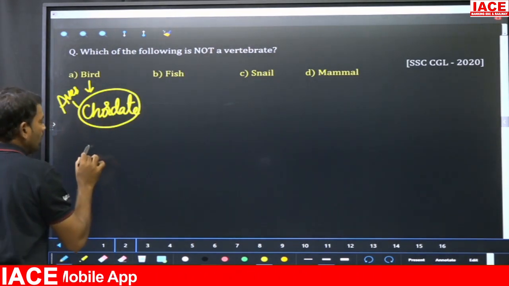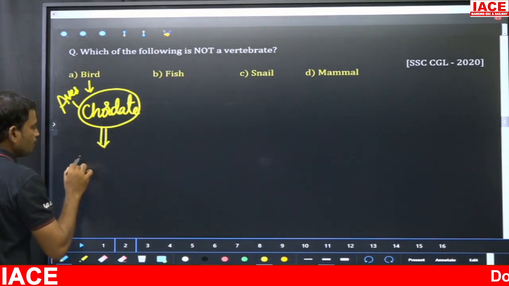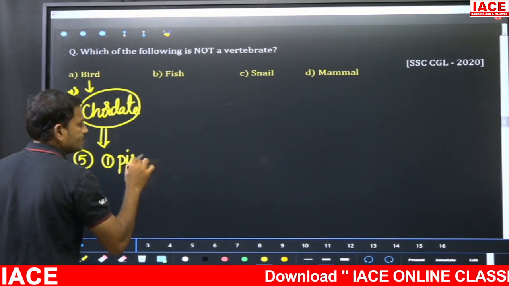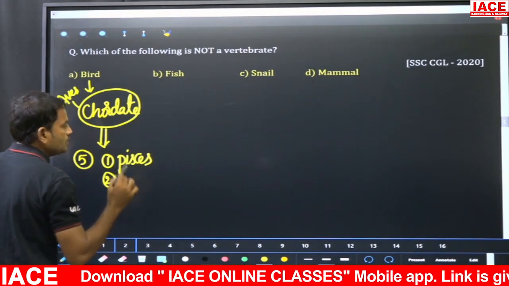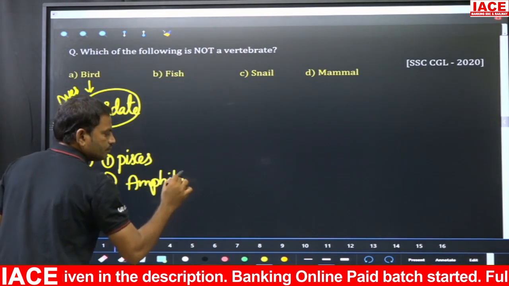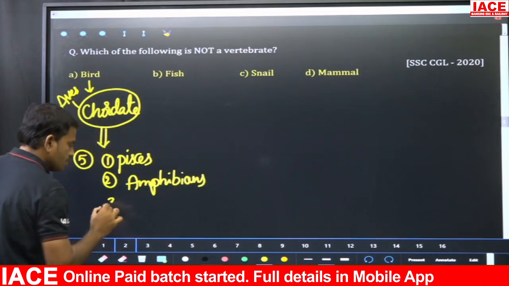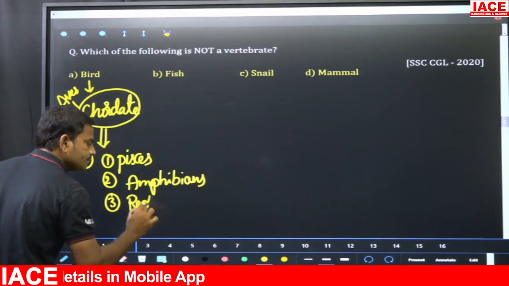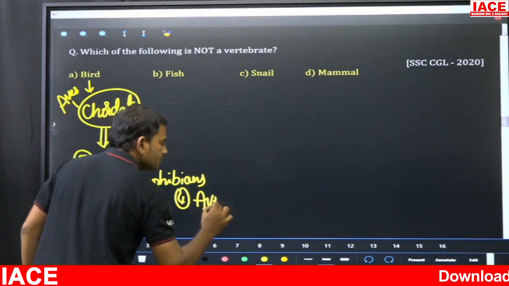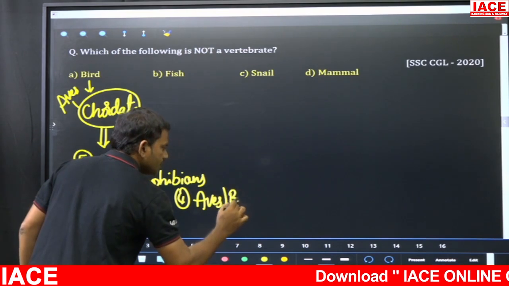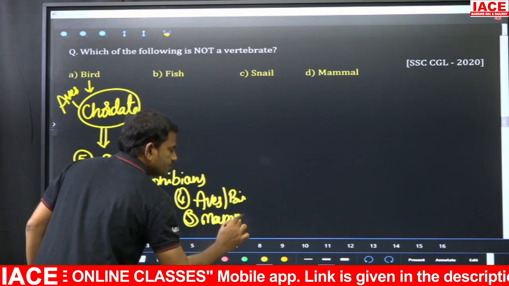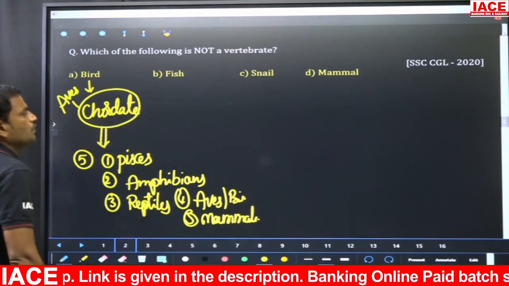In fact, it belongs to the class Aves. All the chordates are divided into 5 important classes. Among them, the first one is called Pisces, and the second one is called amphibians, and the third one is called reptiles. Fourth one is called Aves, which are also called birds, and the fifth one is nothing but mammals. Right? So these are the 5 classes.